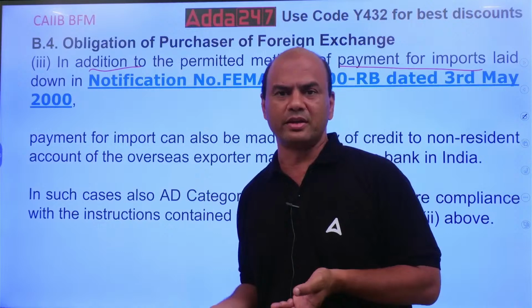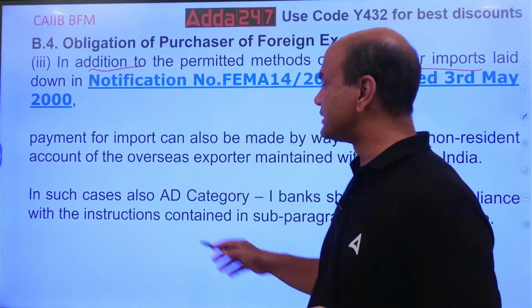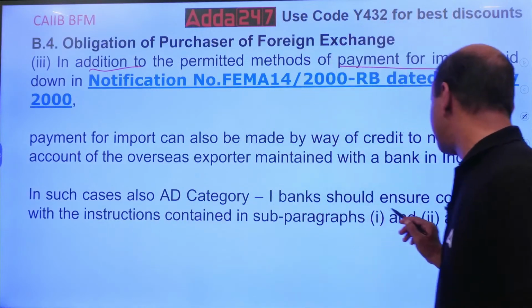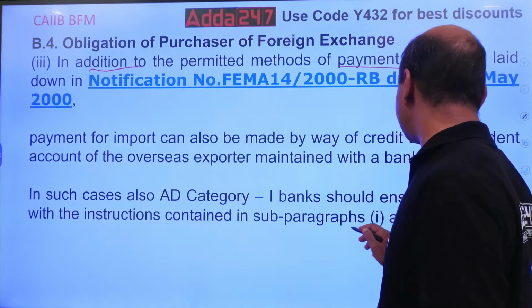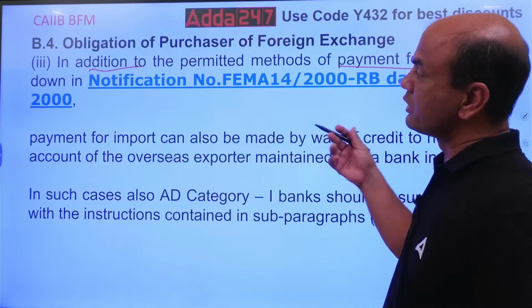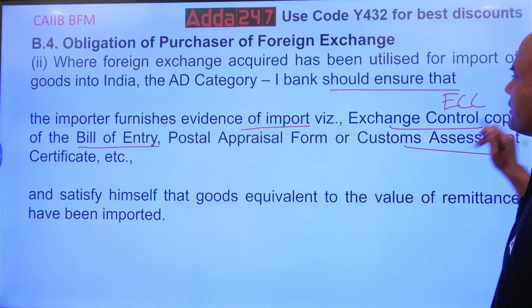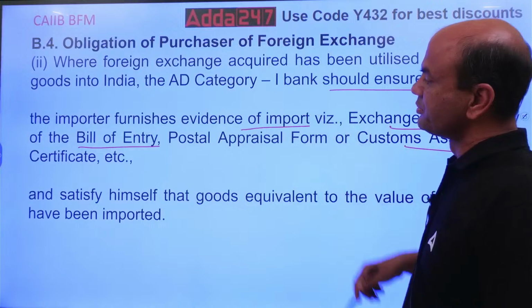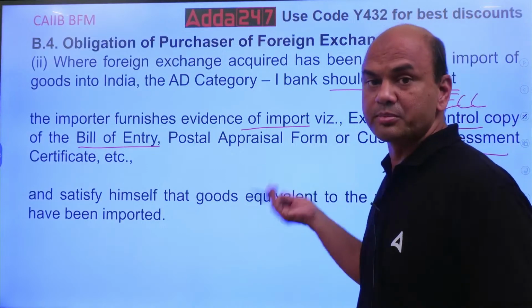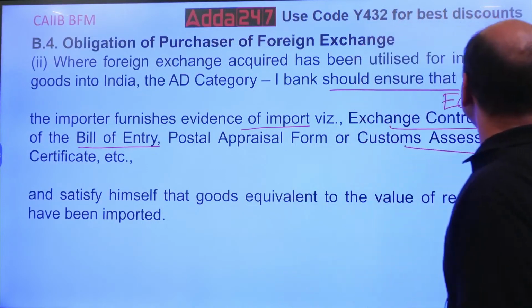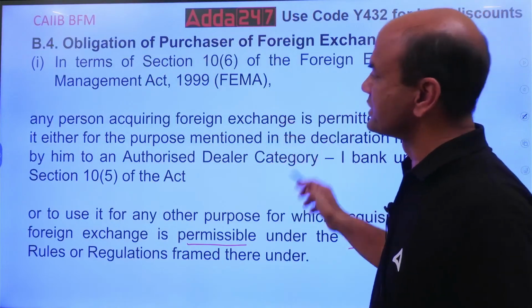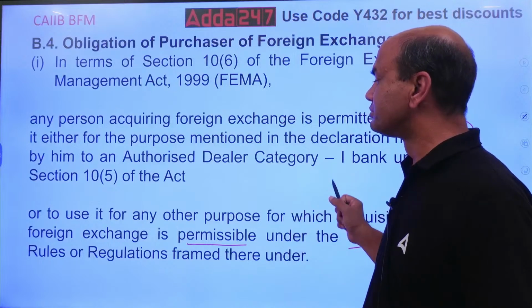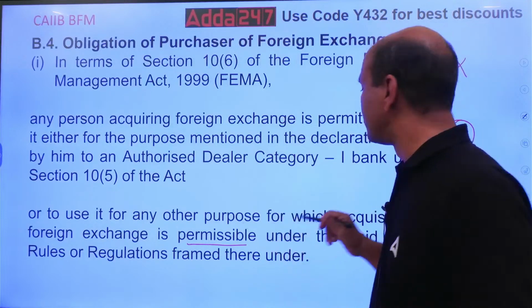In such cases also, AD Category Bank should ensure compliance with the instructions contained in sub-paragraph 1 and 2 above. This is to satisfy himself that the goods are brought in, and the first one which we saw. Okay, so it is used for the legal purpose only.